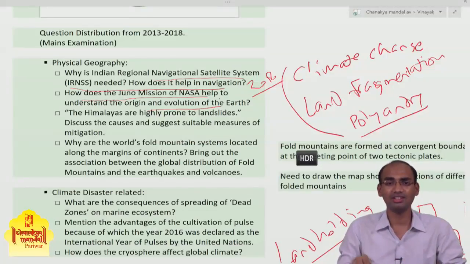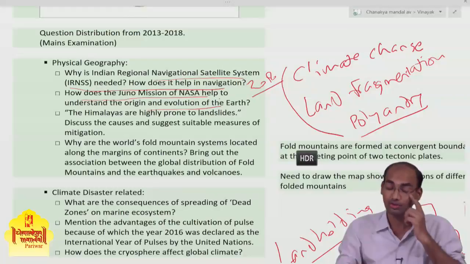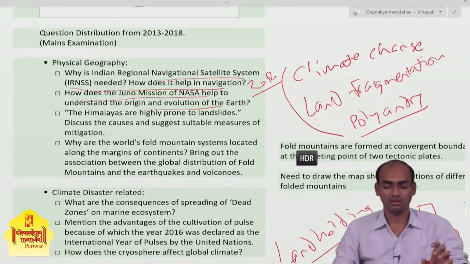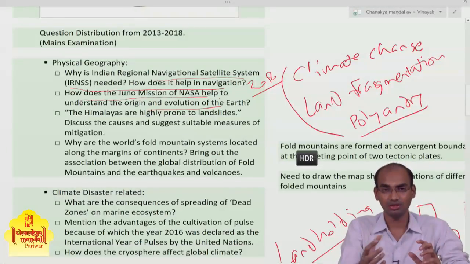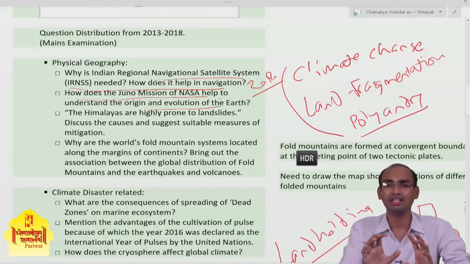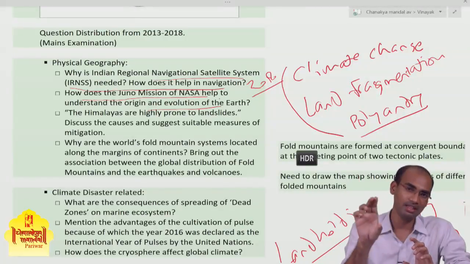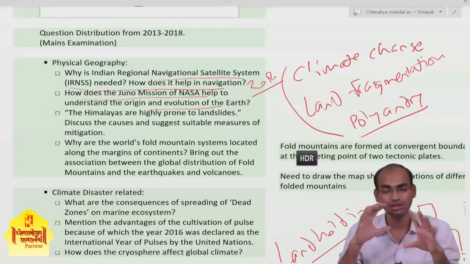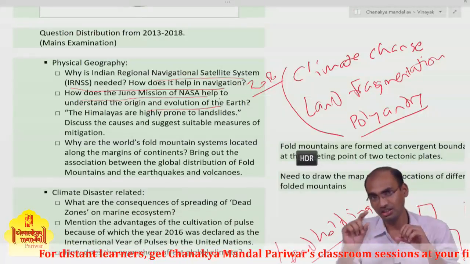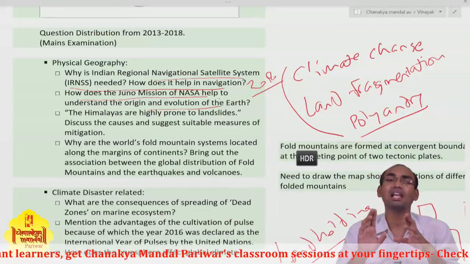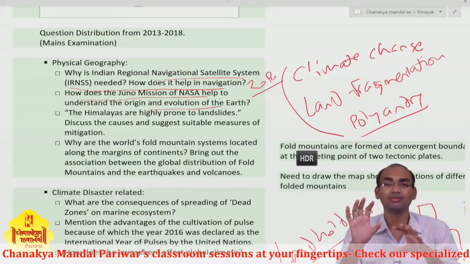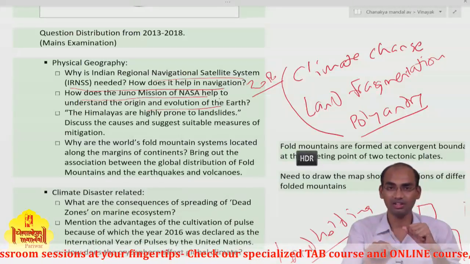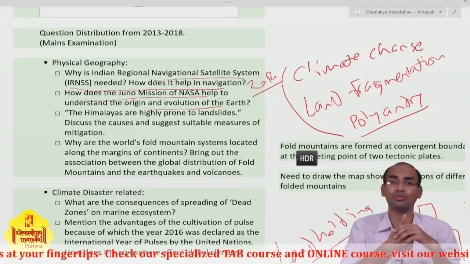While answering this question, one should first know what this Juno mission is. You need to give the introduction. Generally people tell how to write an answer: give an introduction, the main crux of the answer, and the conclusion. In the introduction one should mention the relevance of the question, so that the assessor, the examiner,